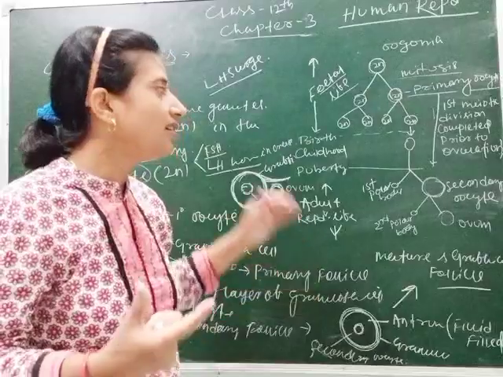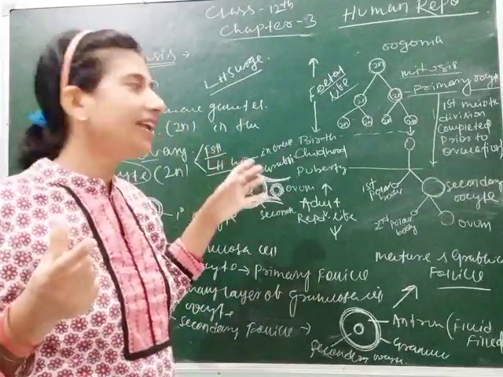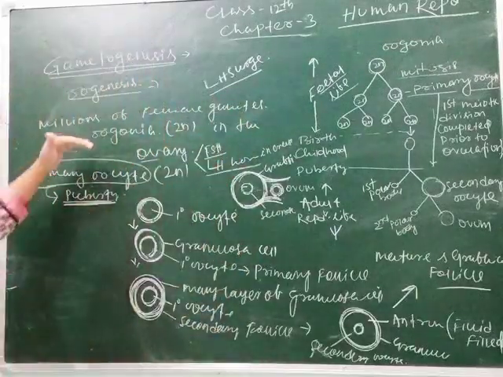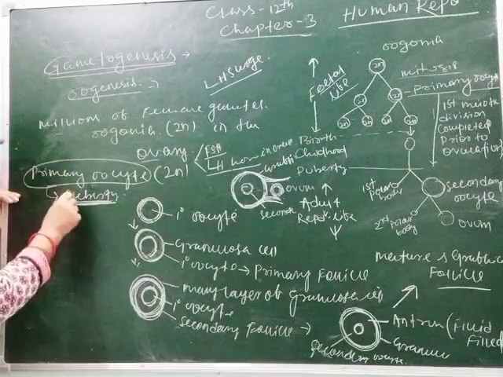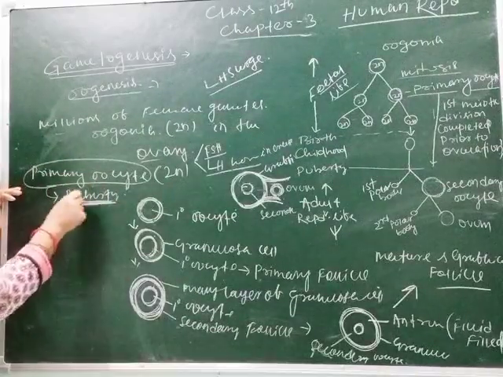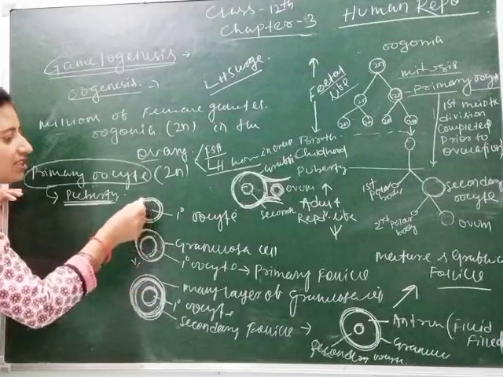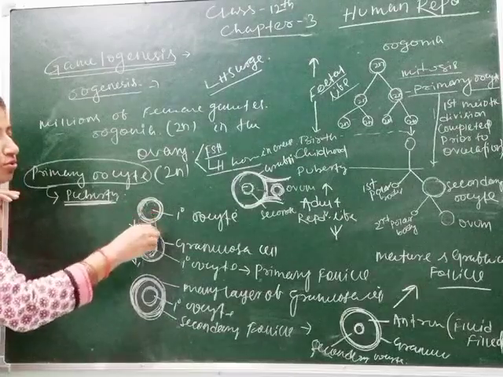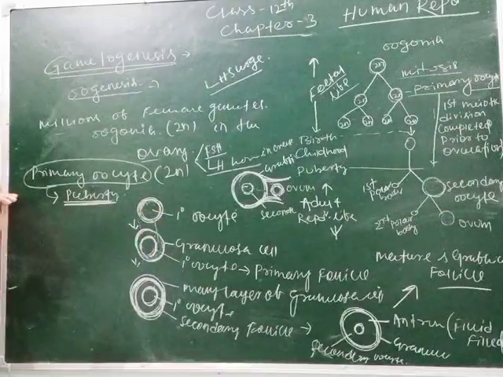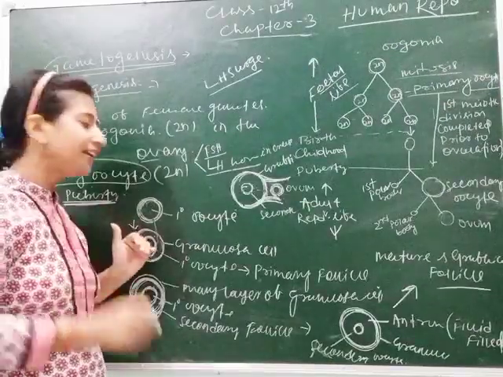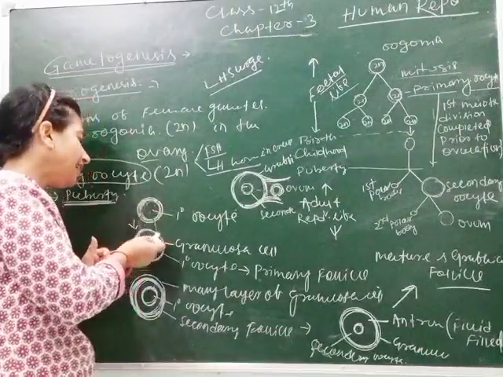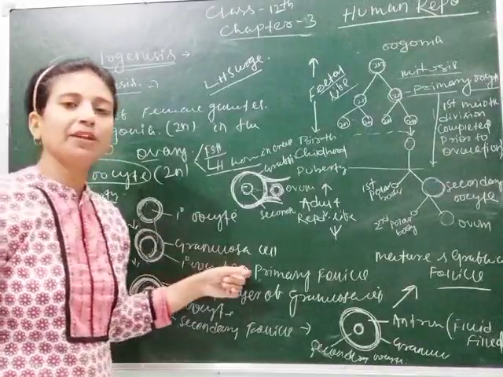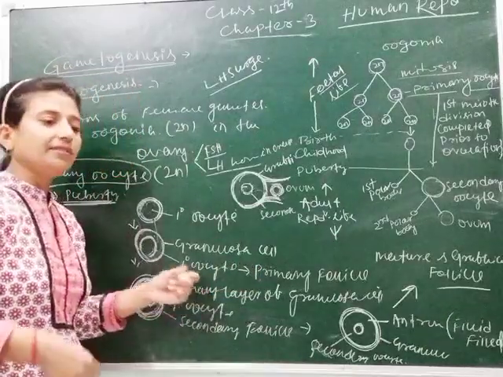If fertilization does not occur, it is released from the body in the form of blood and mucus, which is called your menstrual cycle or menstruation. Then this is the process of how a primary oocyte becomes a mature ovum. This is the primary oocyte present after birth, and it goes through an arrested stage, meaning there is no development of this oocyte from birth to puberty. When it enters puberty, layers of granulosa cells form, which make the primary oocyte into a primary follicle, then secondary follicle, then tertiary or mature Graafian follicle.